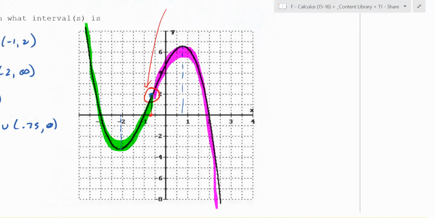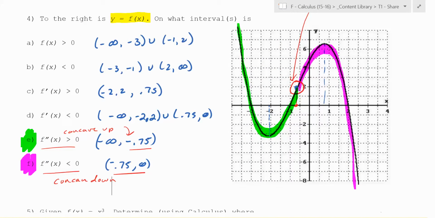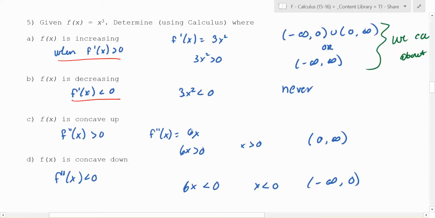Oh, so it has to do with all of concavity. The second derivative tells you all about concavity, yes. The function is increasing when the derivative is positive, decreasing when the derivative is negative. It's concave up when the second derivative is positive, and concave down when the second derivative is negative. So for the first two, you need the derivative. Here's the derivative. It's asking where is 3x squared greater than 0? Everywhere except for 0.